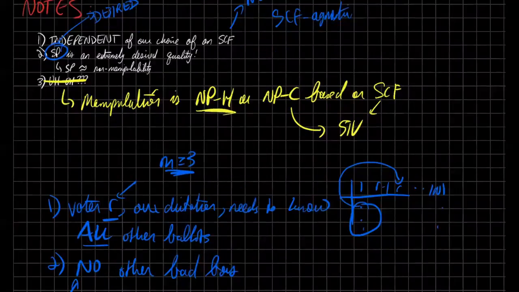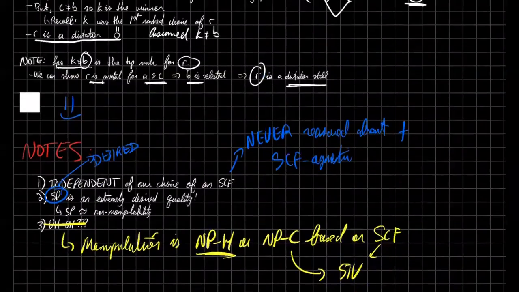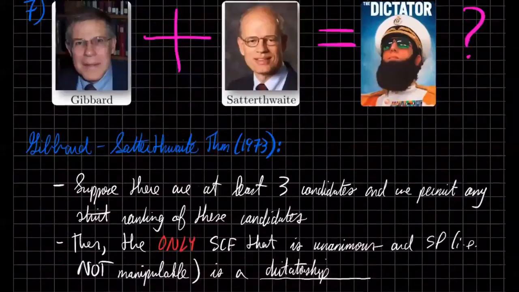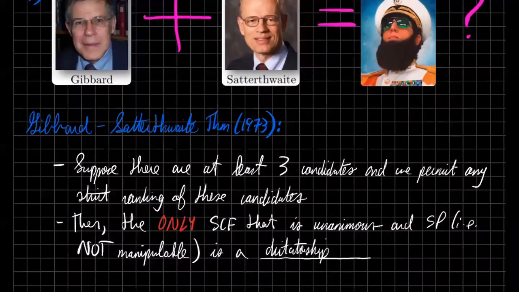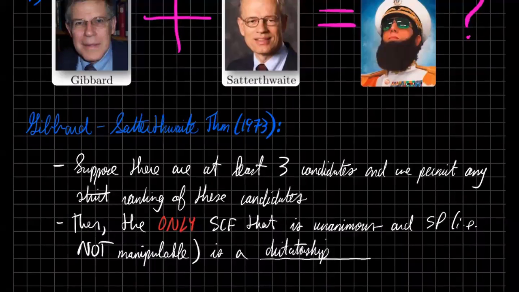So all in all, when Gibbard and Satterthwaite came out with this theorem, fun fact, Gibbard came out with it, and then Satterthwaite also proved it independently. One of them proved it 2 years after the other. I'm not sure which one, but eventually it was found out they both got the idea, and so it was credited to both of them. So this theorem, again, claiming that the only social choice function that is unanimous and strategy proof is a dictatorship, it's kind of clickbait, which is pretty much what motivated me to choose this project, because it's really nice to be able to say, I can formally prove dictatorships are the only fair way to vote, right? That's going to turn a lot of heads.